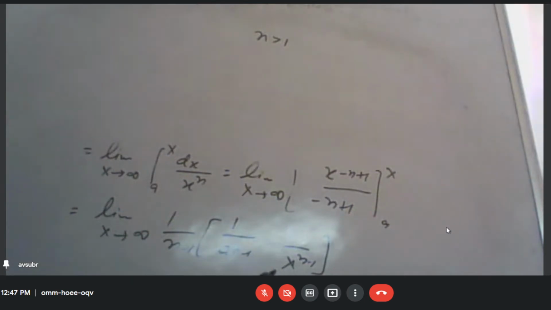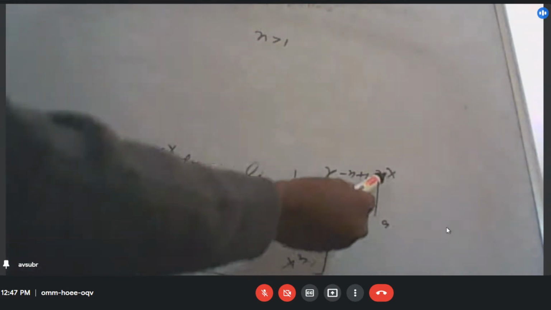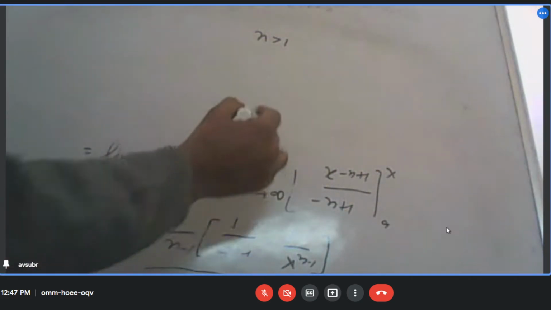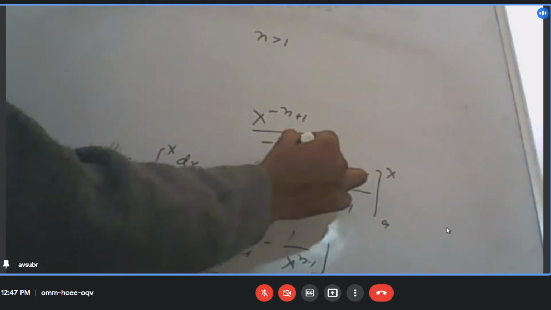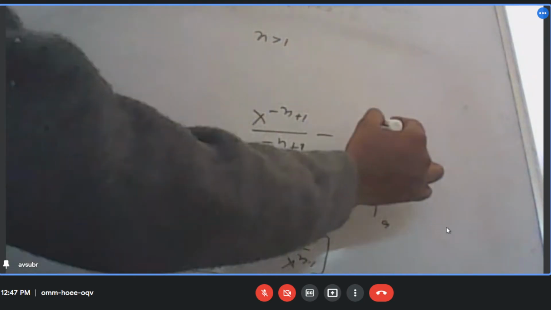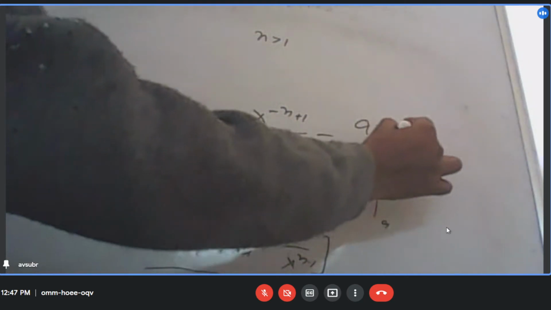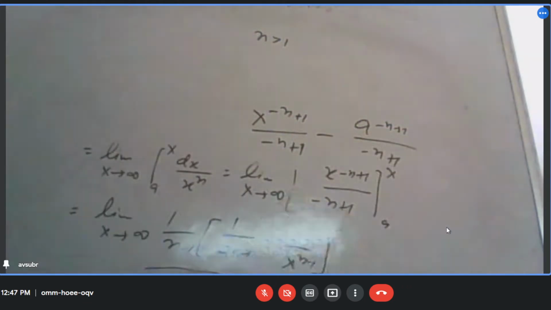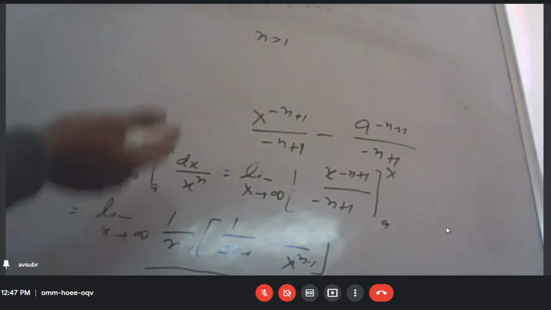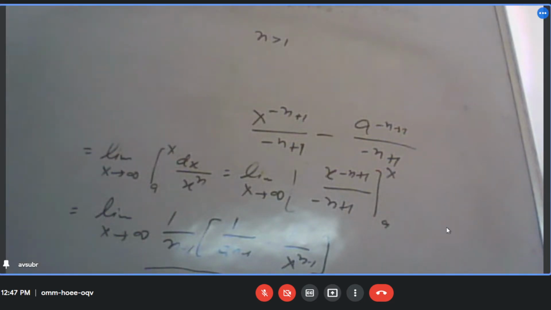Sir, the last step I couldn't understand. Which one? This one? Yes, sir. I have just put the limits: x to the power minus n plus 1 by minus n plus 1, minus a to the power minus n plus 1 by minus n plus 1. ठीक है? Okay, sir. That is what I have. समझ में आ गई ना बात? Yes, sir.